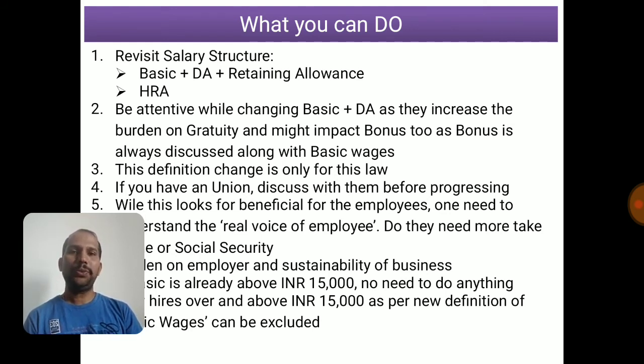So as an organization, if you do not want to burden your employee with a lot of salary cut, and you don't want to take the additional contribution of 600 rupees in my example, whatever the additional contribution is coming to you, then what you can do is keep basic plus DA and retaining allowance as is. Bring the HRA concept if you do not have it. Now, how much HRA can you have? In cities like Bangalore, if you have 10,000 rupees basic, you can have 5,000 rupees of HRA. This is not a standard, but up to 50% of basic we can have as HRA. There is no clear definition on this.